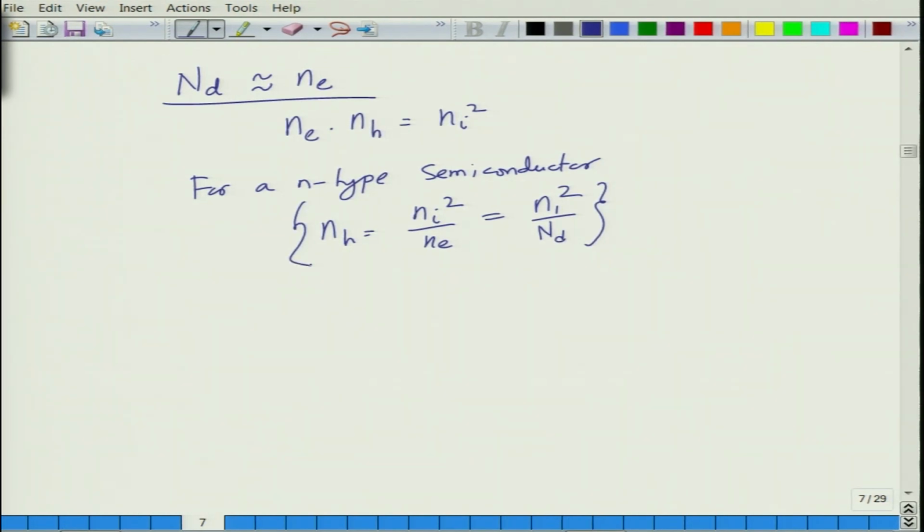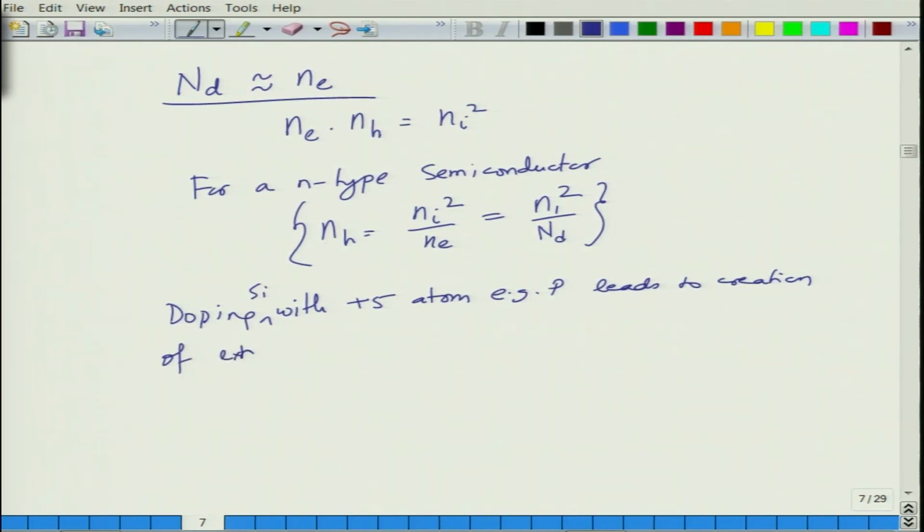This is for an N type semiconductor. Doping silicon with +5 atoms, for example phosphorus, leads to the creation of extra electrons in the conduction band, which are basically donated by phosphorus.